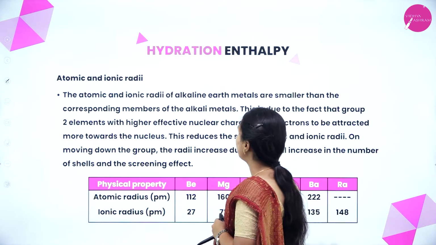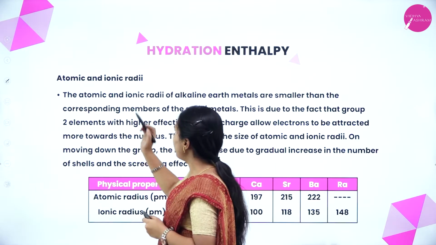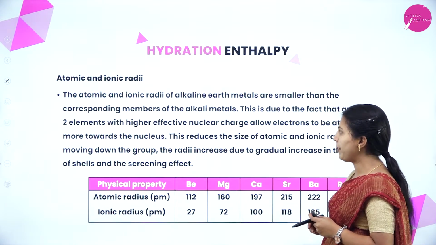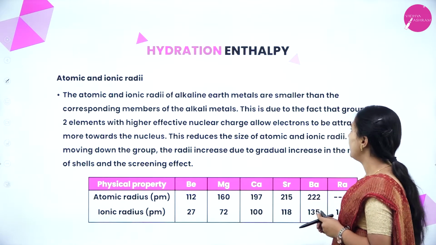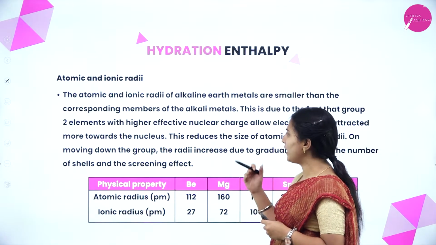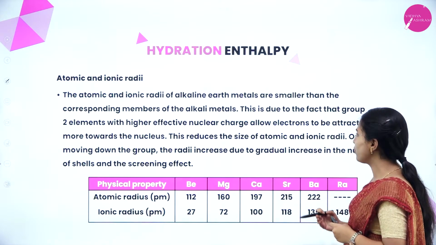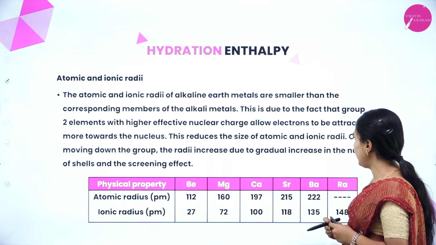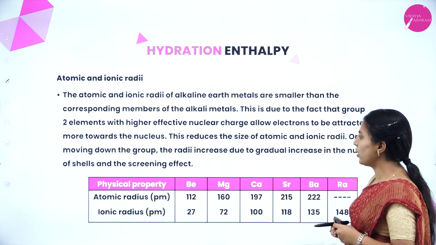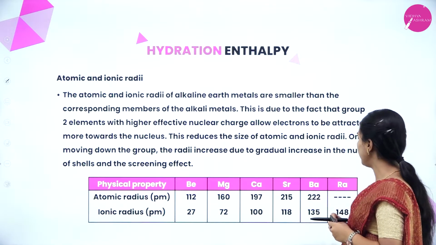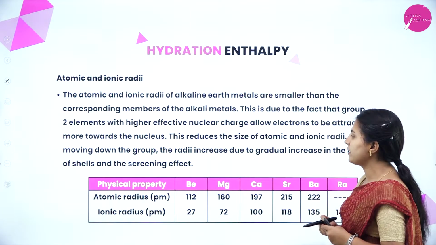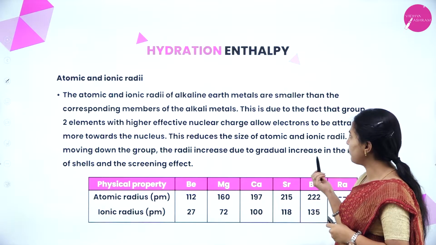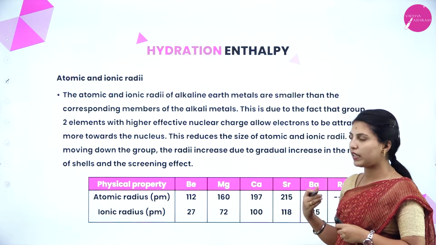Next, atomic and ionic radii. The atomic and ionic radii of alkaline earth metals are smaller than the corresponding members of the alkali metals. This is due to the fact that group 2 elements with higher effective nuclear charge allow electrons to be attracted more towards the nucleus. This reduces the size of atomic and ionic radii. On moving down the group, the radii increase due to gradual increase in the number of shells and the screening effect. What are they telling? The atomic and ionic radii of alkaline earth metals are smaller than the corresponding members of alkali metals.